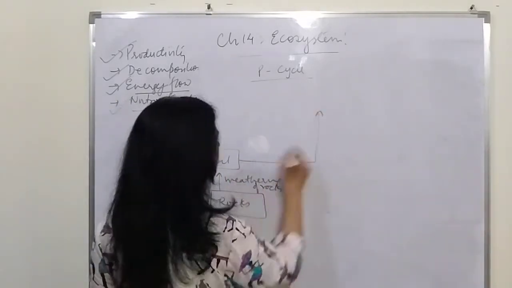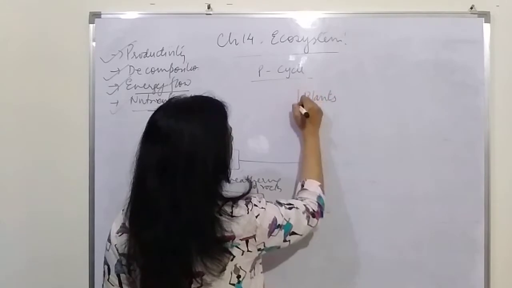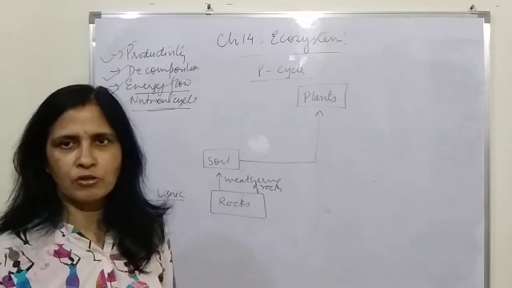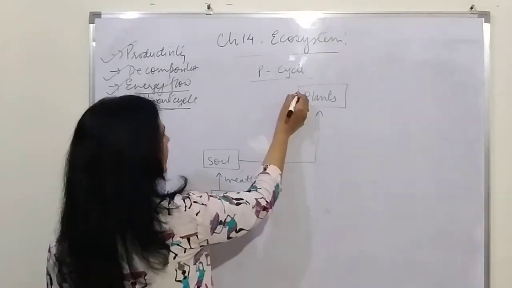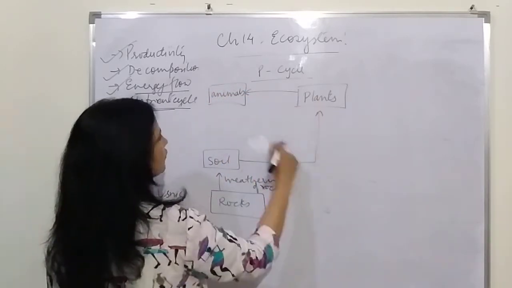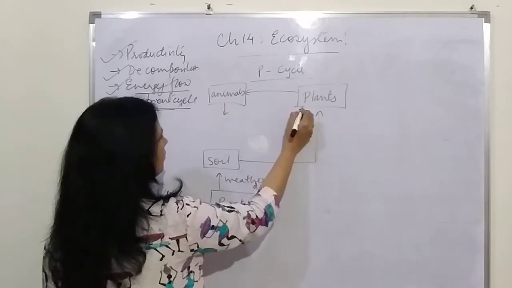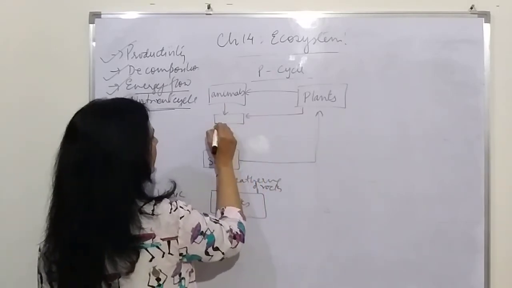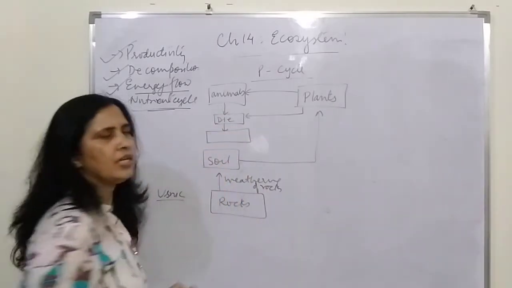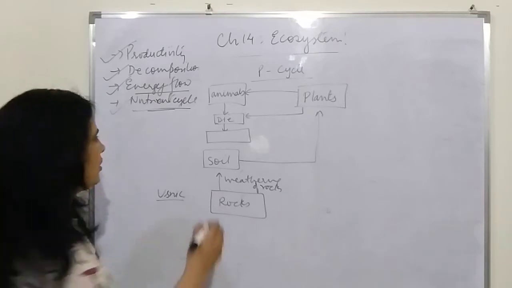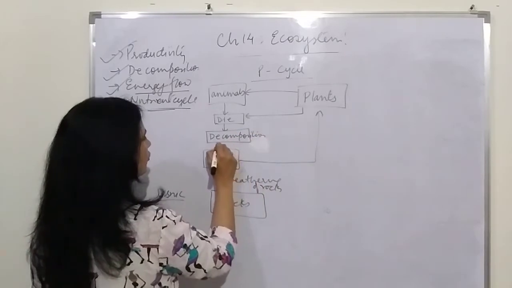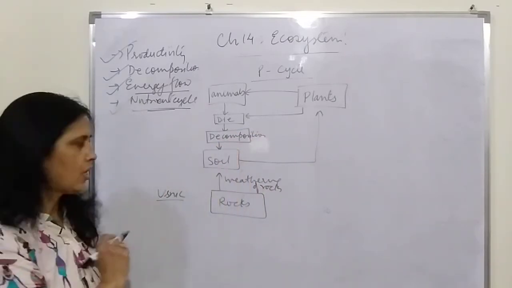Then from the soil, the plants take up the phosphorus when they absorb water. Along with that, the phosphorus also goes up in the plants, and the plants are eaten by the animals or the consumers. So the phosphorus from the plant goes into the animals, and when plants and animals die, they are decomposed by the decomposers. This decomposition adds the phosphorus back into the soil. So it's very simple.